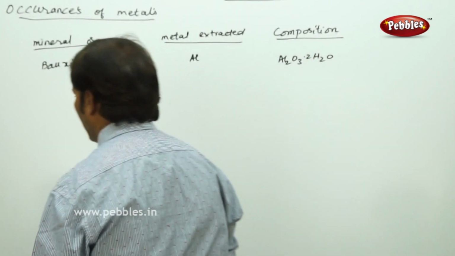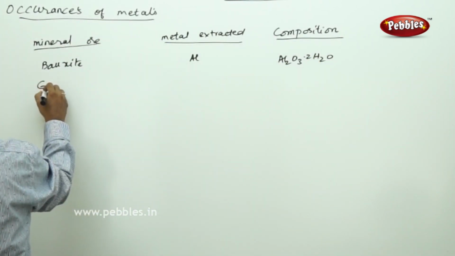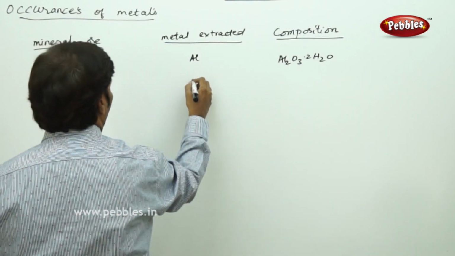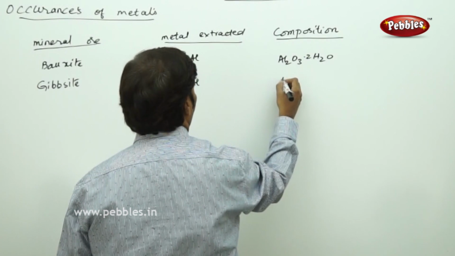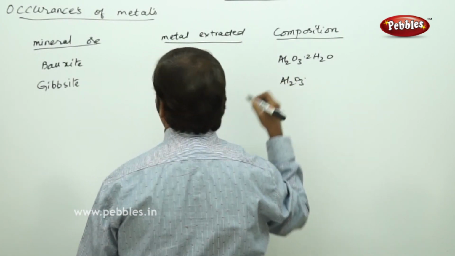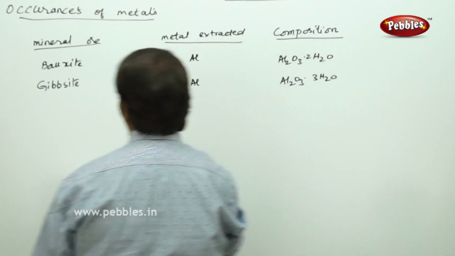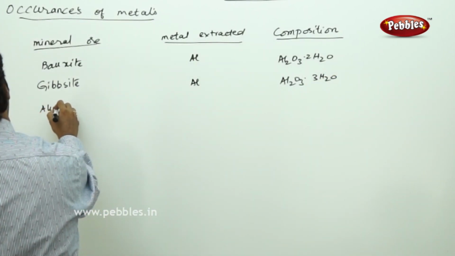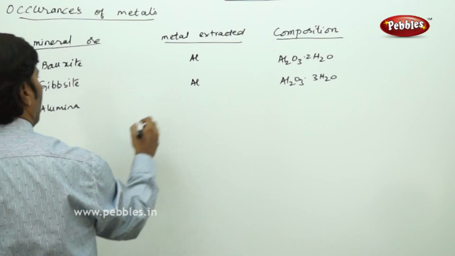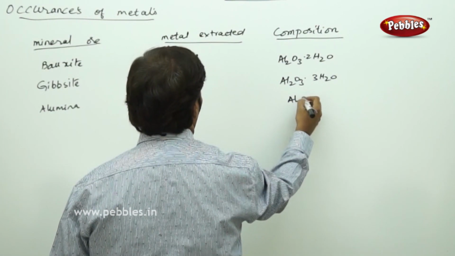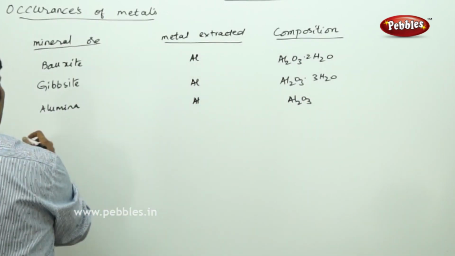Sometimes you can also take gibbsite, again metal extracted is aluminium and it has Al2O3·3H2O. Sometimes it is alumina, then again the metal extracted is aluminium, it is simply Al2O3.